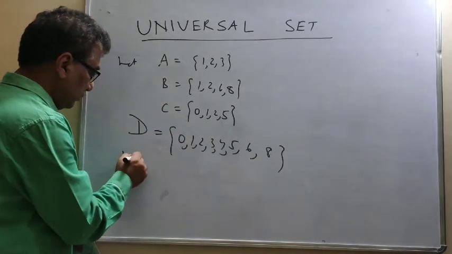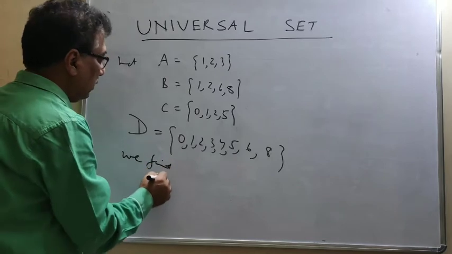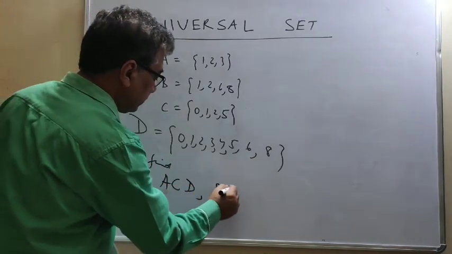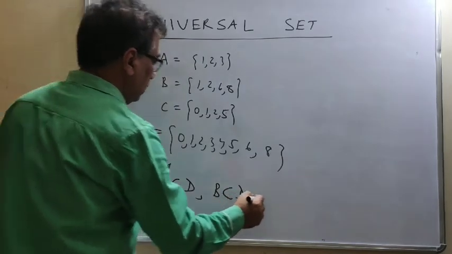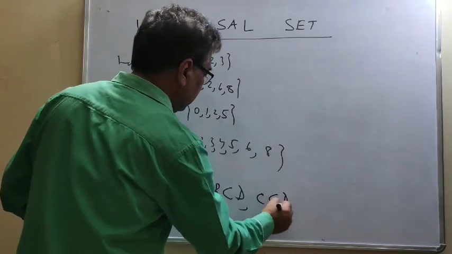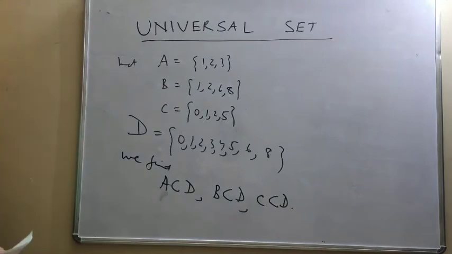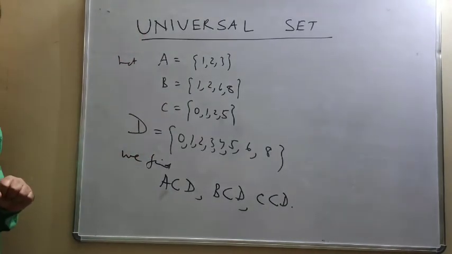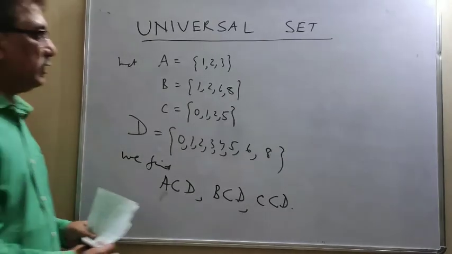We observe A is a subset of D, B is a subset of D, C is a subset of D. So D will be known as the universal set. So what is the definition?